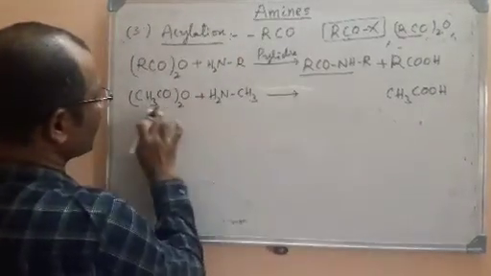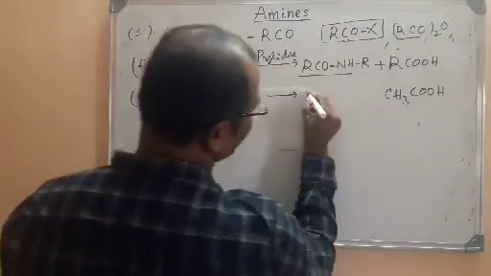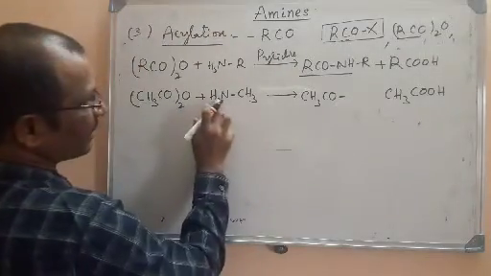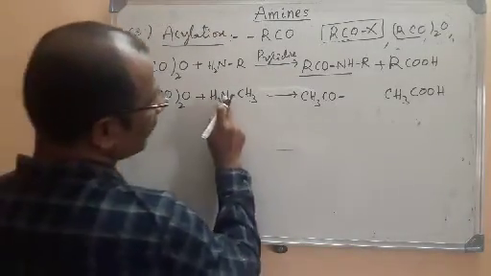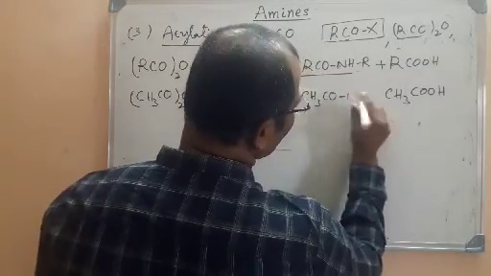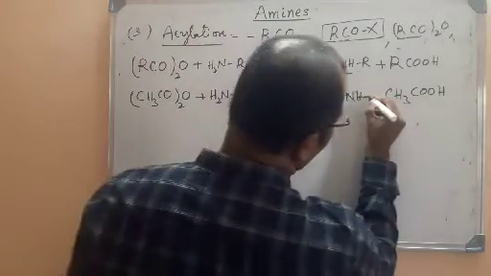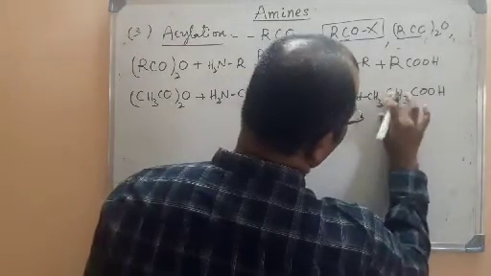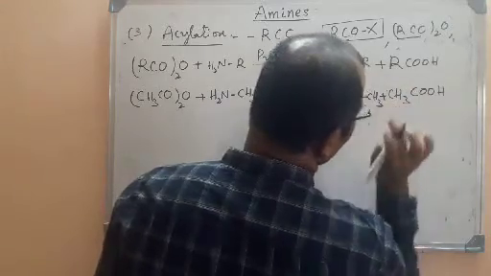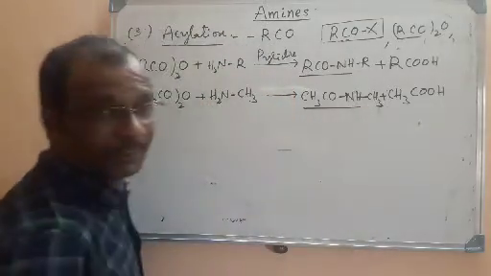What is remaining here? CH3COOH is formed, so one more CH3CO is remained. CH3CO. And here one hydrogen is already removed, so only one NH is remained here. You can write NH here, and one methyl group on it. So here an amide, N-substituted amide.